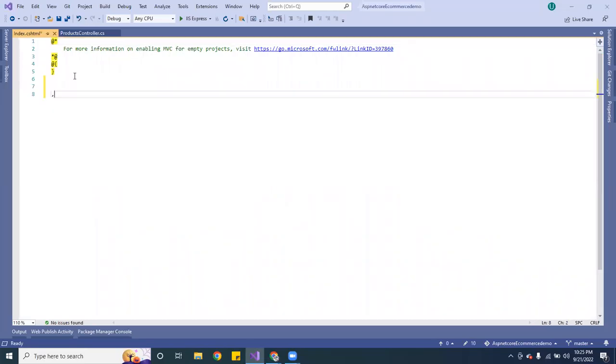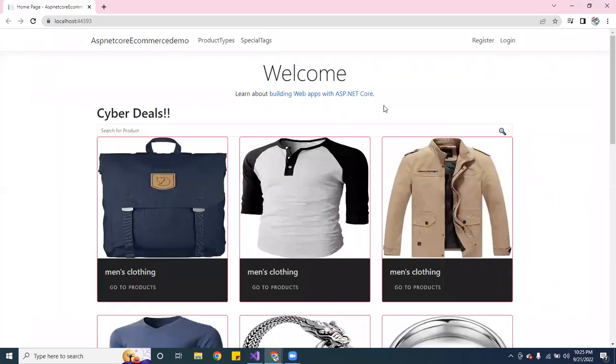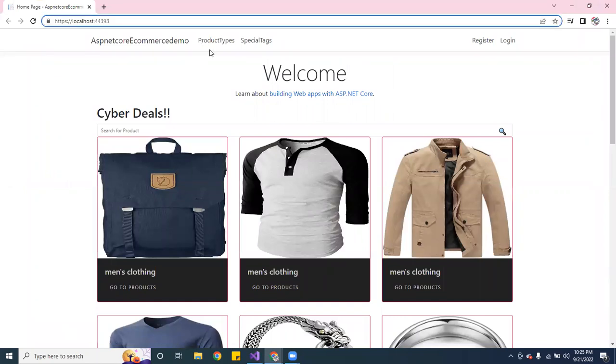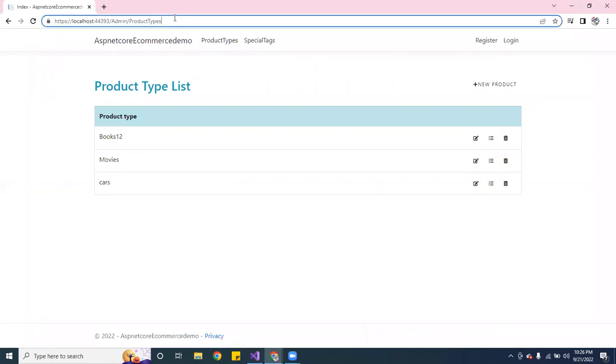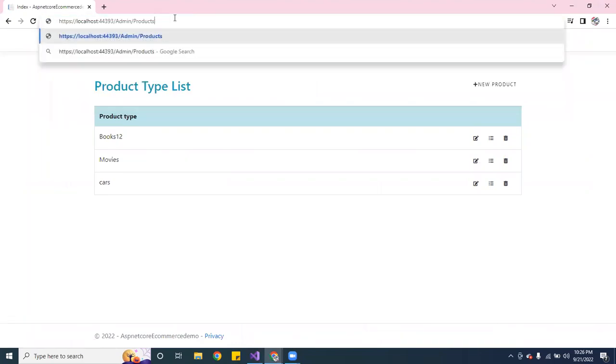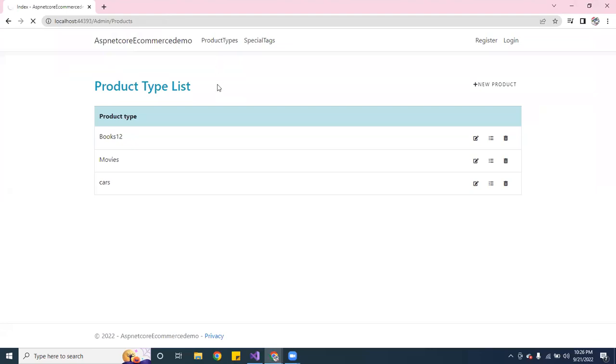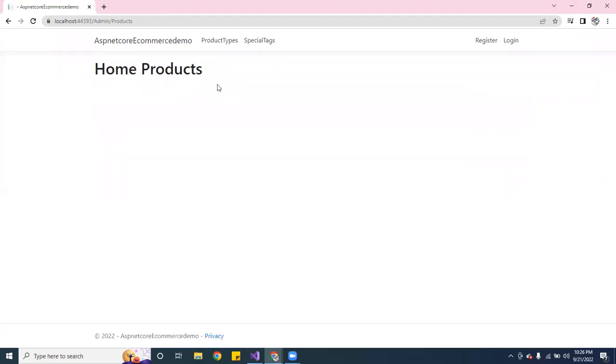So here I'm going to call this one home products. I want to make sure it's working. Home products, there you go. So if I refresh, maybe hit Control R. Okay, so here instead of being admin products, I'm going to call it products. See if we get the index. Yeah, see, so now it's working good. So that's the index page.